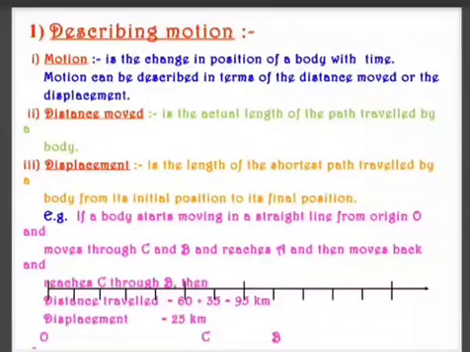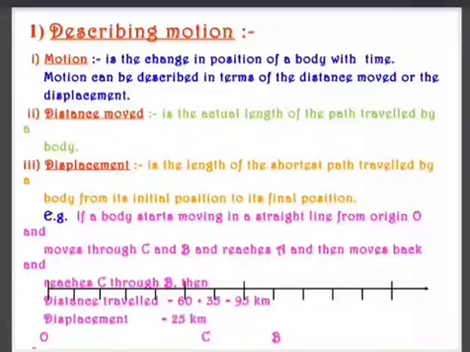So what did we understand from this? That it depends on who is observing. So motion is nothing but change in position with respect to time, observer or surrounding.